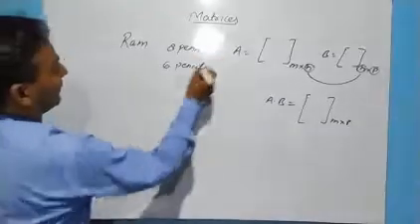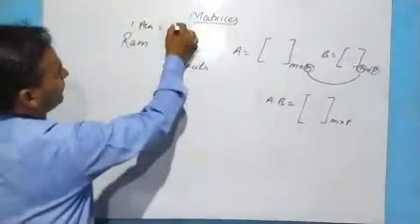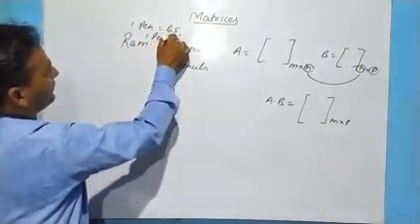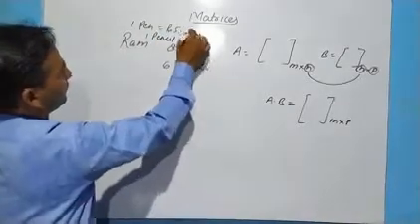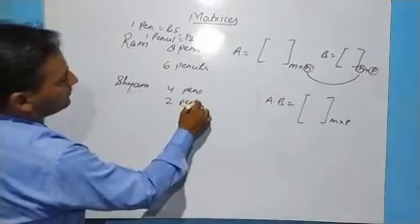Ram is a boy and looking for 8 pens and 6 pencils, and the cost of one pen is, let us assume, 5 rupees, and the cost of one pencil, let us assume, 2 rupees. Ram needs 8 pens and 6 pencils, and one more boy, Shyam, is there. Shyam needs 4 pens and 2 pencils.